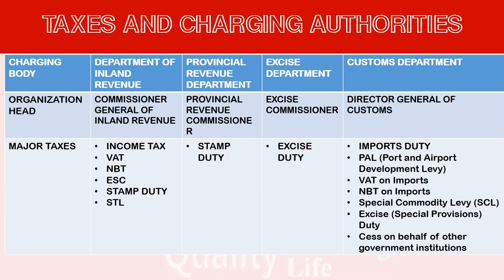Excise special provisions, excise duty. When liquor and tobacco products are internationally traded, the Customs Department will collect the excise duty and transfer it to the Excise Department. Cess on behalf of other government institutes: if there are any other charges to be charged by any government departments on internationally traded goods, the Customs Department will charge and transfer to the relevant department. For example, with the importation of a motor vehicle, the Motor Traffic Department will have some charges. So the imported motor vehicle will be charged with that cess by the Customs Department, and later it will be transferred to that government institution, the Motor Traffic Department. So this is how the Sri Lankan tax system is working.